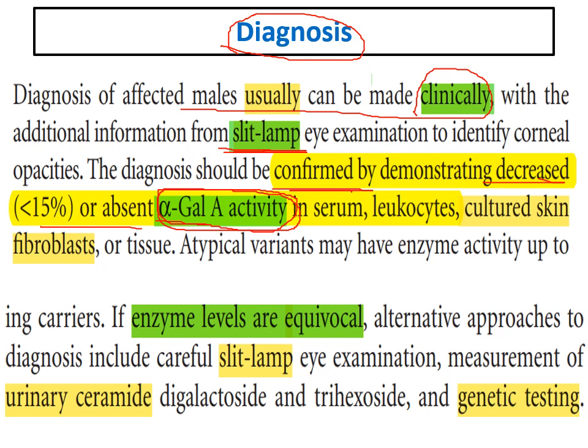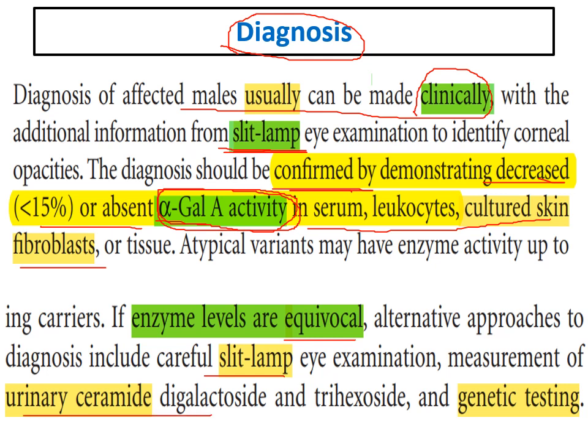Usually it's less than 15%. It can be tested in serum, leukocytes, and cultured skin fibroblasts. So mainly clinical and deficient enzyme. If the enzyme levels are equivocal, now we will focus on the slit lamp and measurement of the urinary